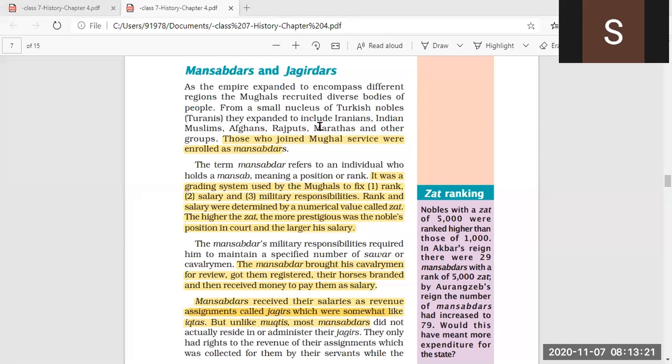From the small nucleus of Turkish nobles, just a small unit of Turkish people, the Mughals expanded into a much bigger, larger unit, and that included Iranians, that means people belonging to Iran, Indian Muslims, Afghans, Rajputs, Marathas, and other groups. So now the Mughal administration included all these types of people in their services, so as to take proper care of the administration.